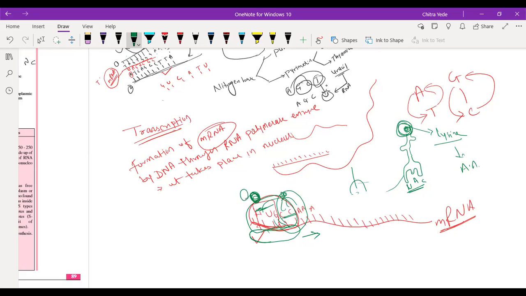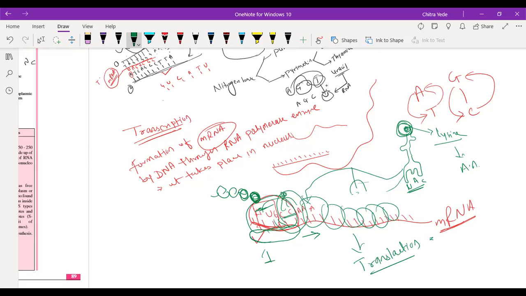Then another lysine molecule will attach over here. One by one, all the sequences are read by the ribosome, and it travels from one end of the mRNA to the other end. This process is called translocation. tRNA comes according to the sequences present on mRNA and releases a single amino acid every time.